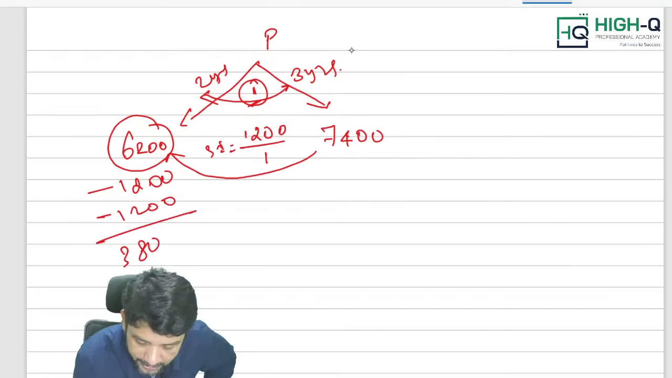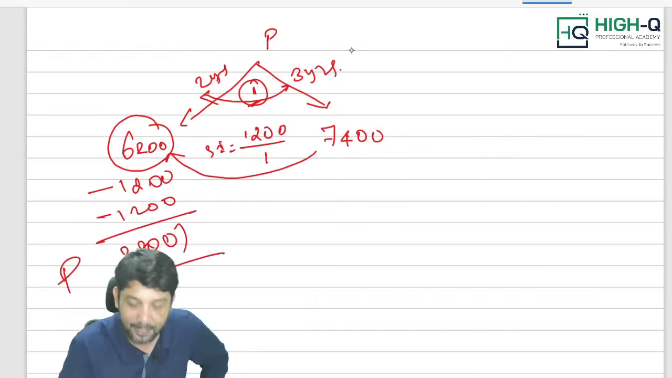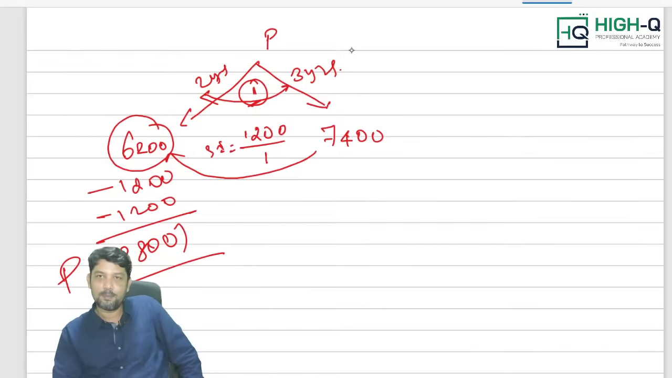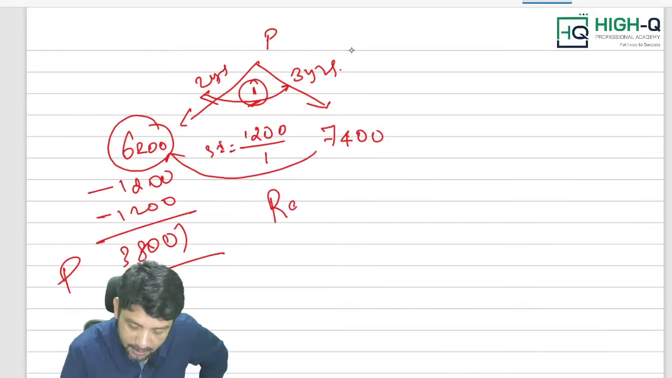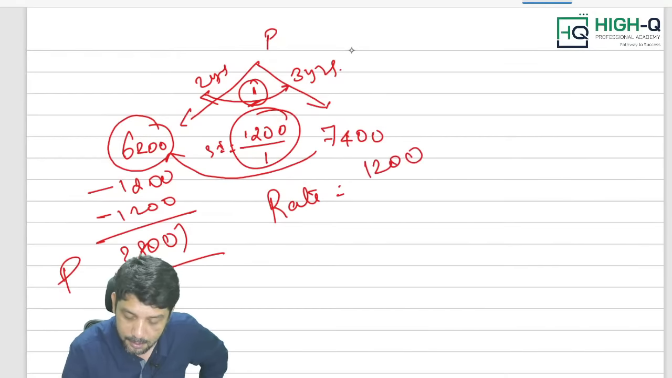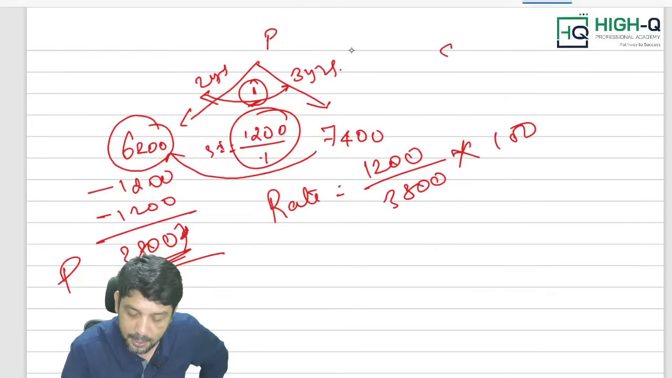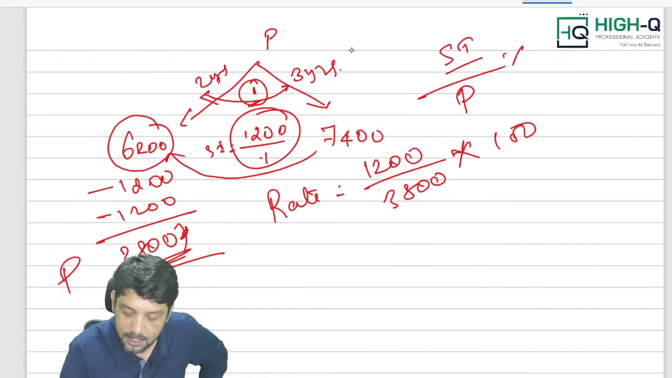Sir, 3,800 rupees, sir. This is my principal. So now how to find out the rate of interest, sir? Rate of interest is nothing but simple interest divided by 3,800 into 100. Answer is over. Simple interest divided by principal into 100 is going to be the rate of interest.